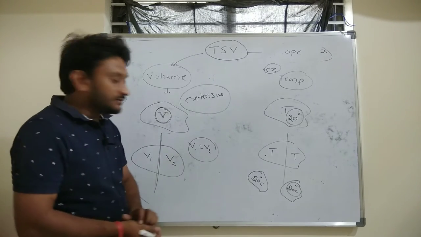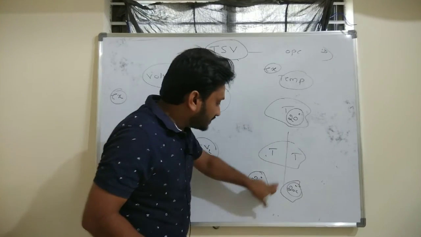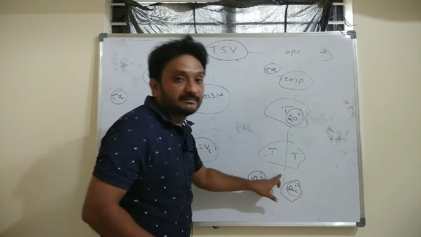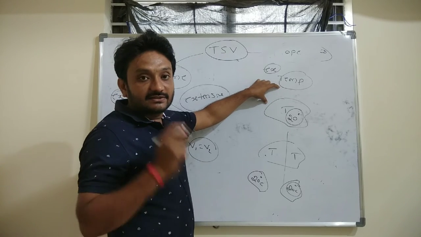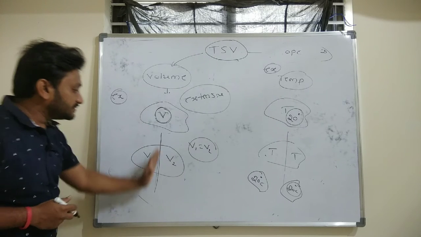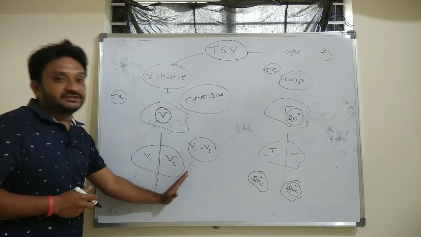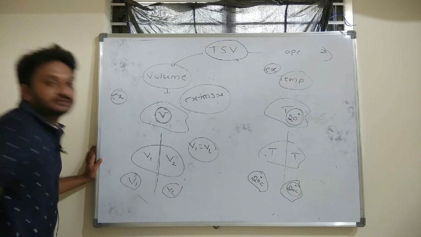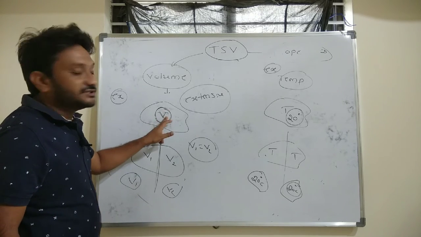So what you understand from this is, even though you have divided the system, each part of the system will have the same temperature. That is the reason why temperature is an intensive property. It doesn't depend on the size of the system. Whereas with volume, when you divide the system into two equal parts, the volume is changing here. For this part the volume is different, and for that part the volume is different. That is why when you divide the system, the relevant property changes.